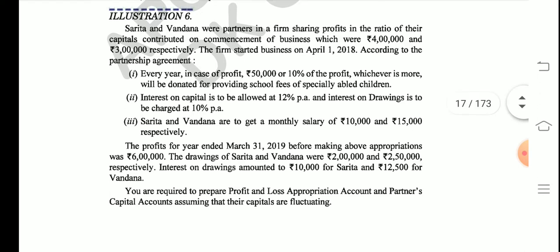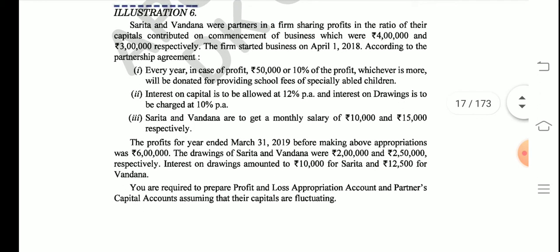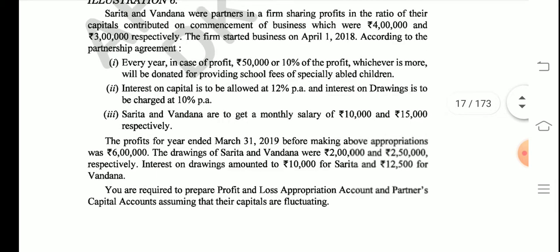Then the second point says interest on capital is to be allowed at 12%, and interest on drawings is to be charged at 10%. So students, here everything is given, capital is given, all the agreement is given, and the ratio, interest on capital, and interest on drawings are also given. So the absence rule will not apply here. As the question says, we'll do as the question says.